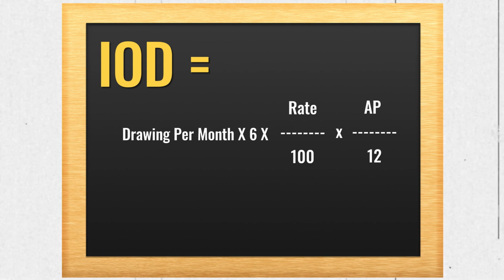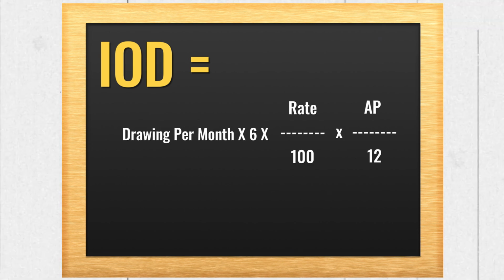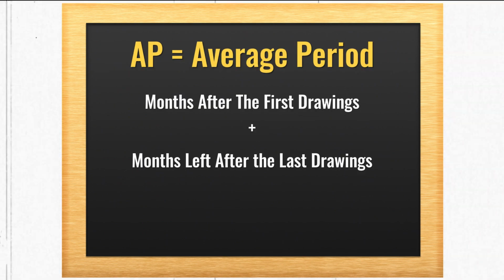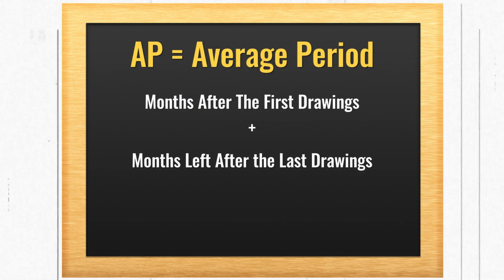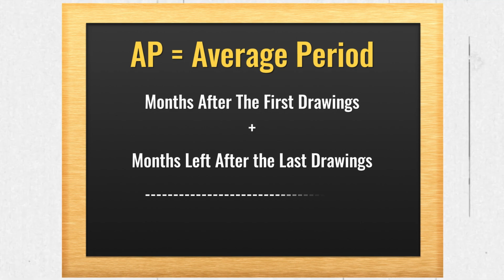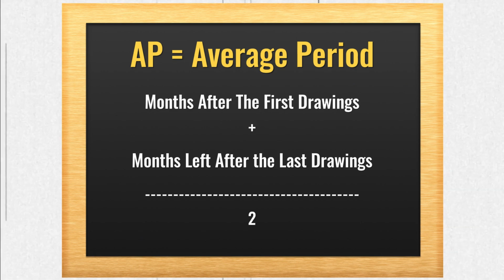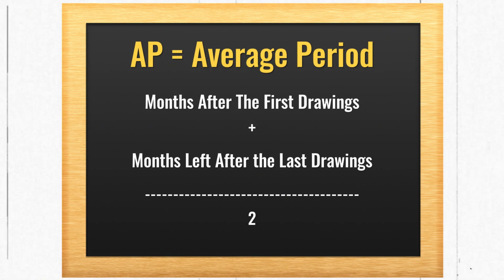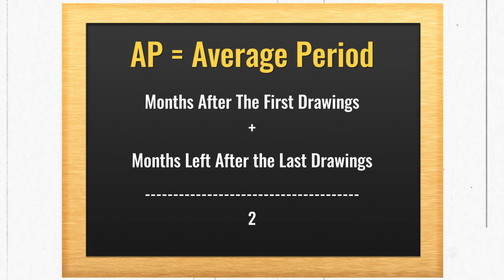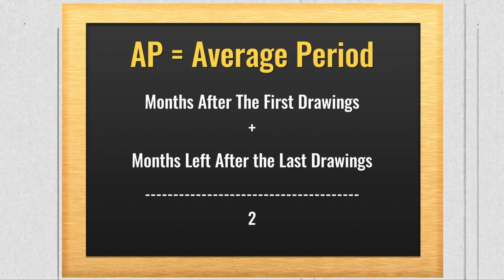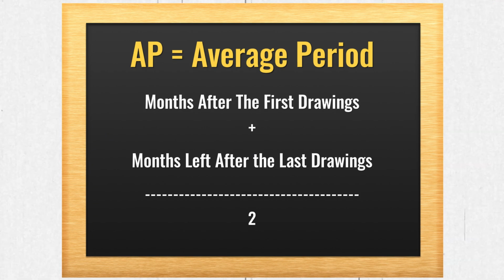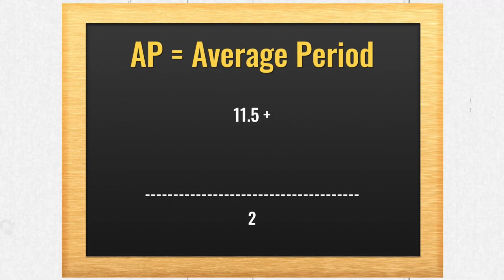Now let's calculate the AP. The AP's formula will again remain the same, that is months left after first drawing plus months left after last drawing whole upon 2. Just remember this thing, that the months left are calculated till 31st March always. Now, let's begin with the AP calculation. The first drawing was made on 15th of April.